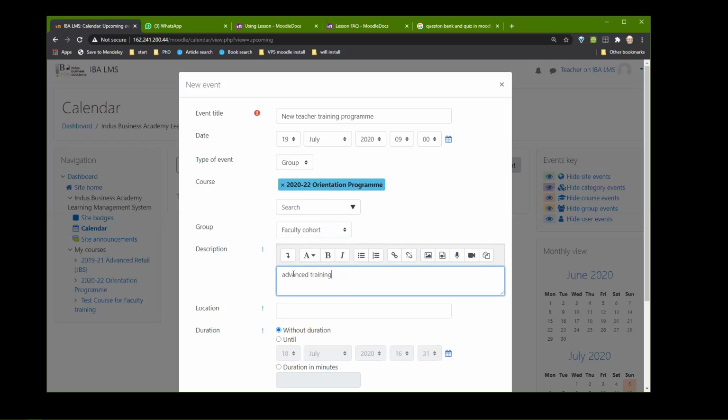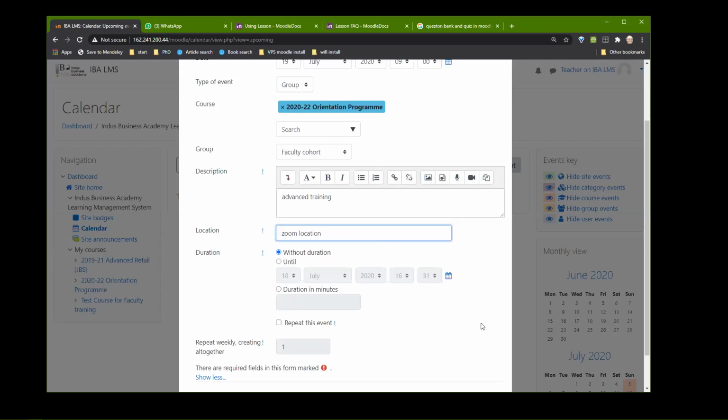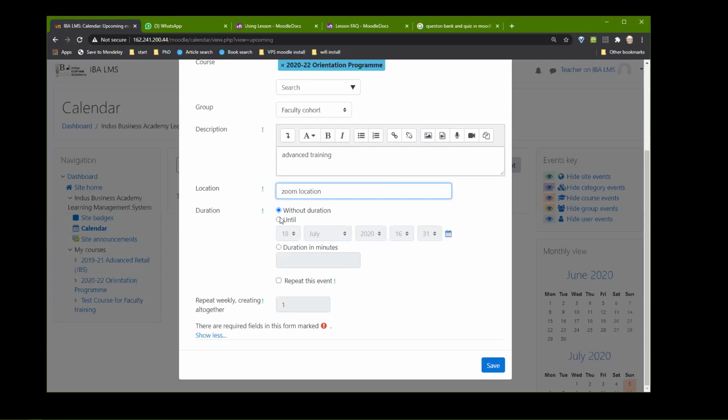Then I can say advanced training. I can give the Zoom location here. So once I know the Zoom location, I can put all the Zoom locations here. I can give a duration, from 19th, I can set it up till say 10 o'clock or 10:30. And if I want to repeat, I can repeat or else I can save.